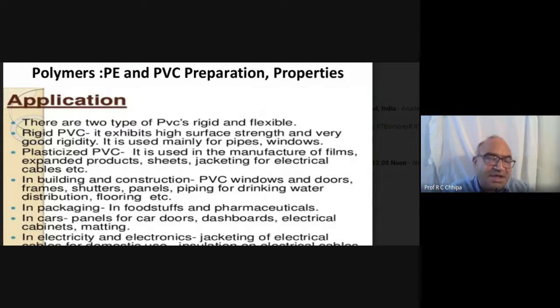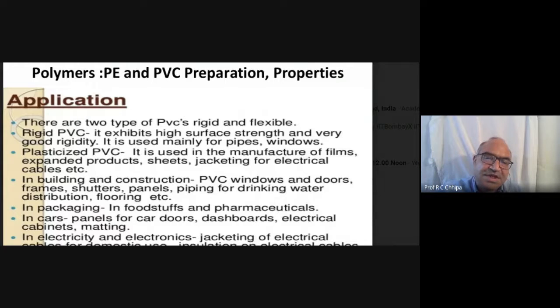Whatever we have already discussed, the rigid PVC exhibits high surface strength and very good rigidity. It is used mainly for pipes and windows.